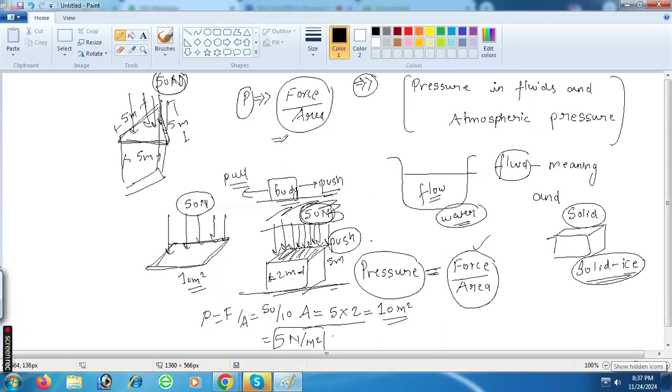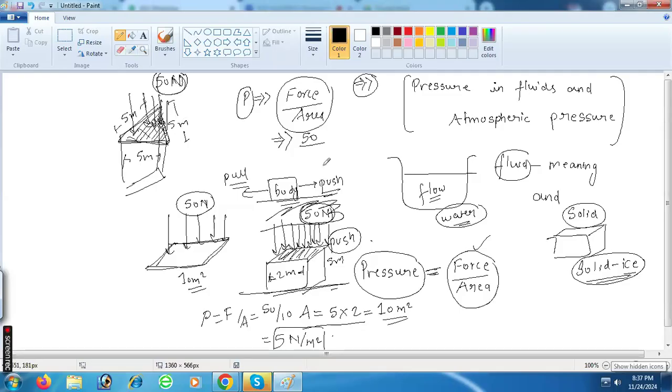What is force here? Force is 50 Newton. Area is what? Area is how much on this triangle?